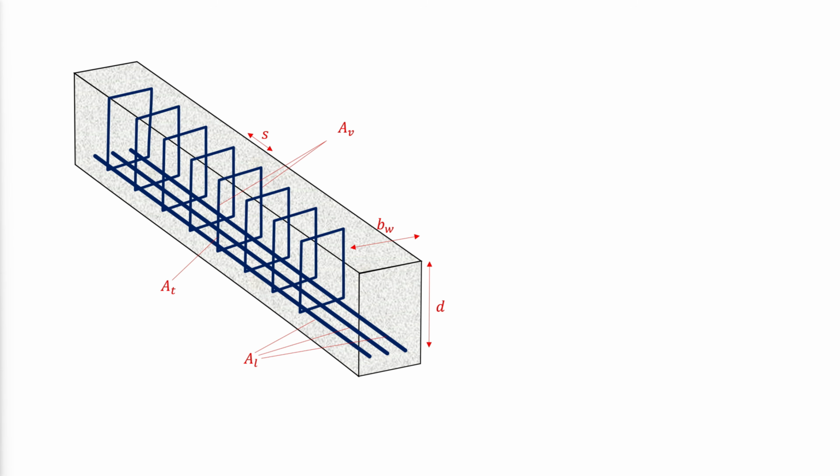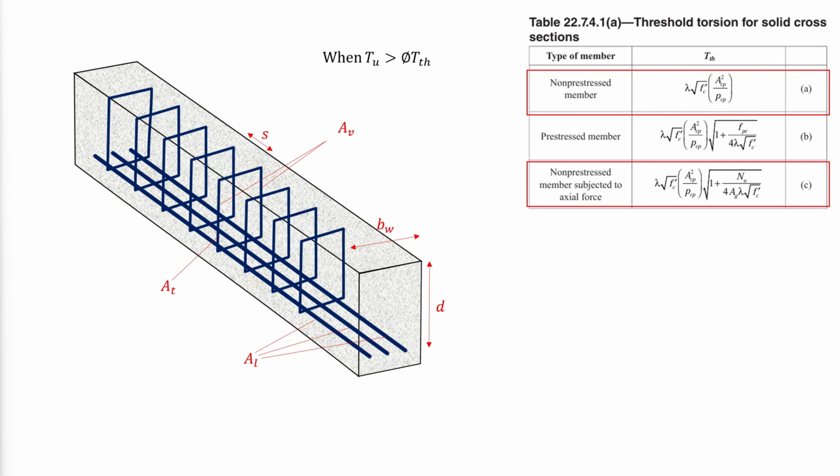A minimum area of torsional reinforcement shall be provided in all regions where the torsion is greater than or equal to the threshold torsion. The threshold torsion can be extracted from table 22.7.4.1a. The minimum transverse reinforcement required will be the greater of a and b, where At is the area of one leg of a closed stirrup.